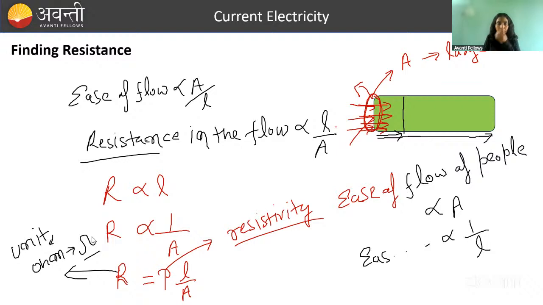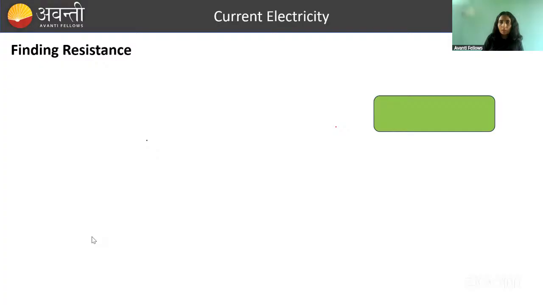Okay. Let's understand further things. Let's say this is the area of cross section A, and this is the length, and let's say a potential difference is maintained across this. One end is positive, the other has to be lower, then only current flow will happen, because there should be a potential difference. Let's say this is negative, current will flow like this.